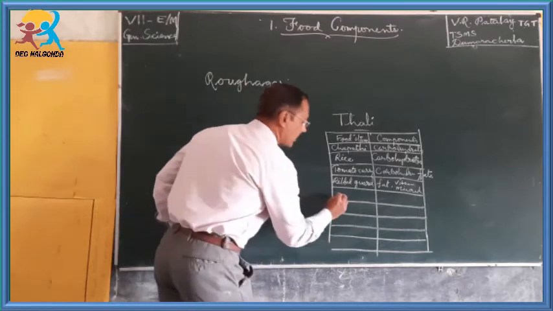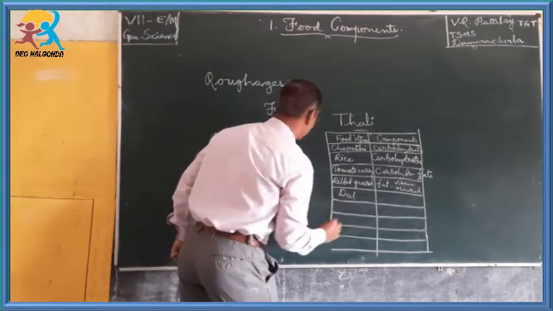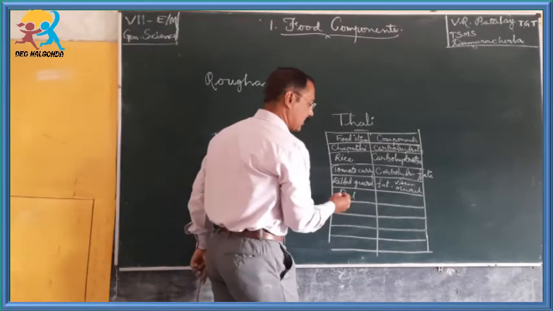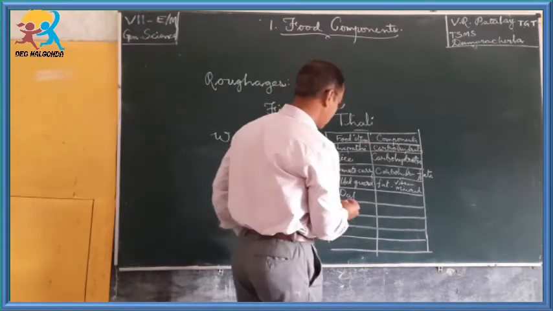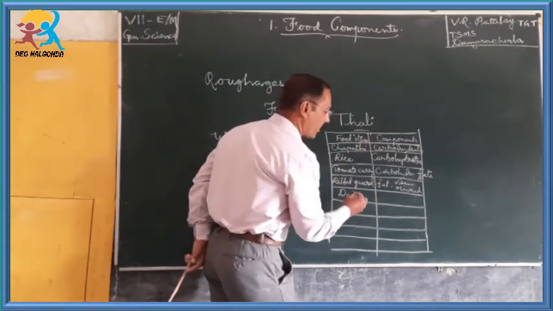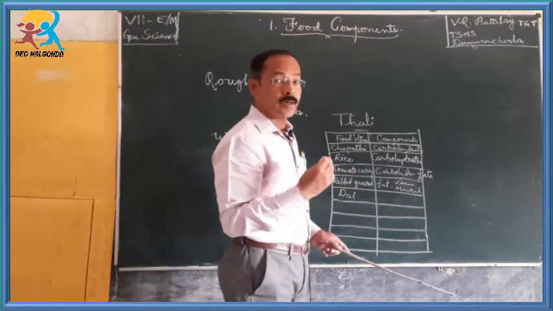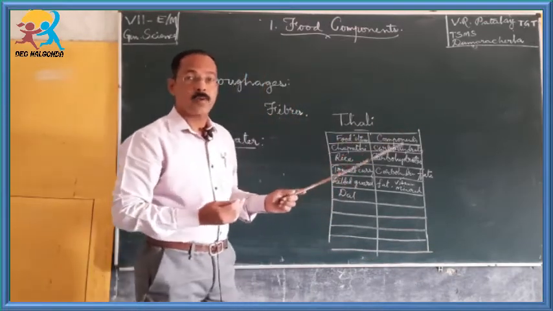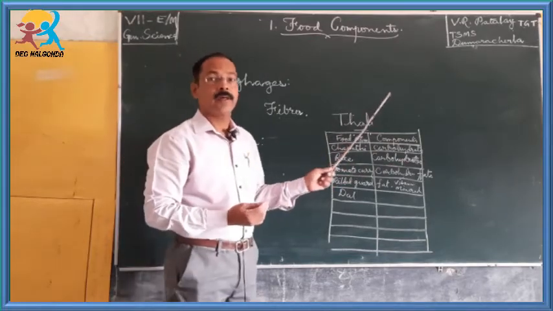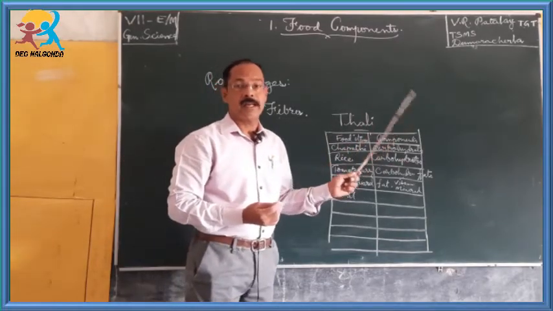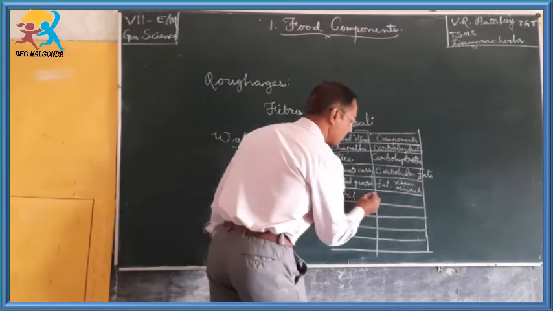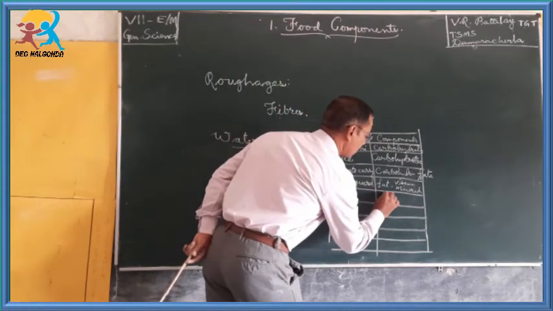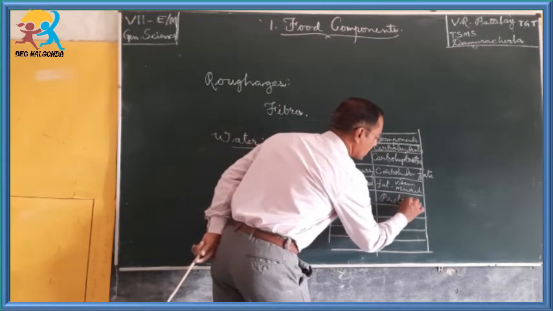Then we have dal. When we do the experiment for the dal, we found that it turns violet color when we add copper sulfate 2% solution with sodium hydroxide 10% solution. It turns violet color. That means it contains proteins.